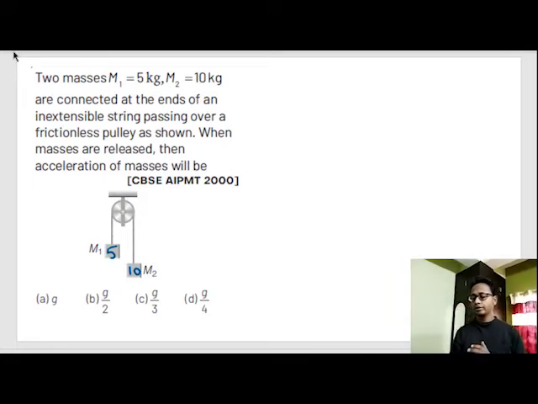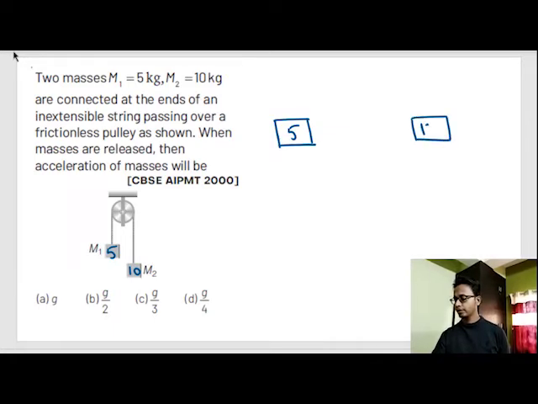Okay, so step 1 was isolate the body and draw all the forces on the body. 5 kg, 10 kg. Out here tension force is acting, and since the string is the same, the tension force acting on the body M2 will be T. So on the 5 kg block, T and force due to gravity 5G.